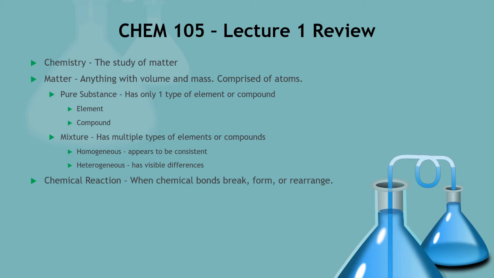Chemical reactions. What is a chemical reaction? So a chemical reaction is when chemical bonds break, form, or rearrange. A physical change, on the other hand, does not change at the atomic level. So something like bending a piece of metal is a physical change because while the metal is bent, none of the chemical bonds are broken, formed, or rearranged when you bend a metal.